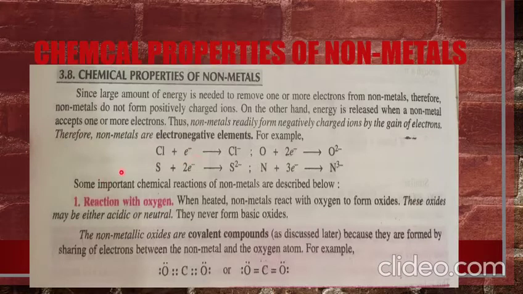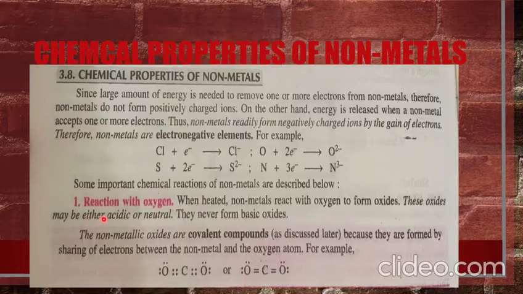For example, chlorine accepts an electron and changes to Cl⁻. Sulfur accepts 2 electrons and changes to S²⁻. Oxygen accepts 2 electrons and changes to O²⁻. Nitrogen accepts 3 electrons and changes to N³⁻. So, some important chemical reactions of non-metals are described below.